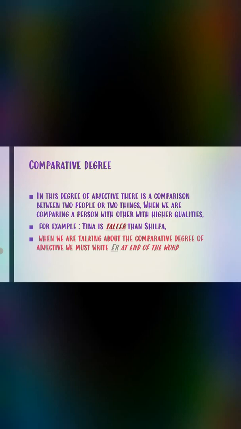For example, here we have said Tina is taller than Shilpa. Now we are comparing Tina and Shilpa's height. So when we have seen them, it is clear that Shilpa is also tall, but Tina is a little more tall than Shilpa. So for this we can say that Tina is taller than Shilpa. And when we are using comparative degree to make a comparison between two objects, we always add er at the end of the word so that we can know that we are using the comparative degree.